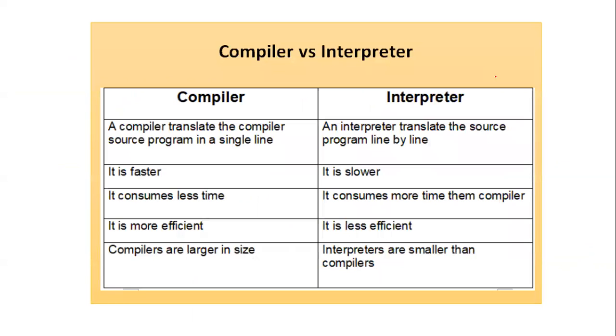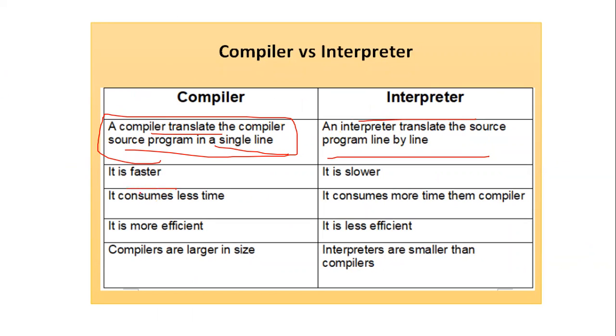Now, let's see the difference between compiler and interpreter. A compiler translates the source program as a whole, in a single form, whereas an interpreter translates in the form of line by line translation.